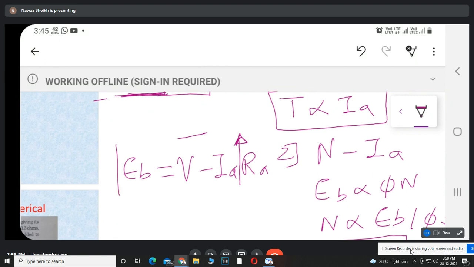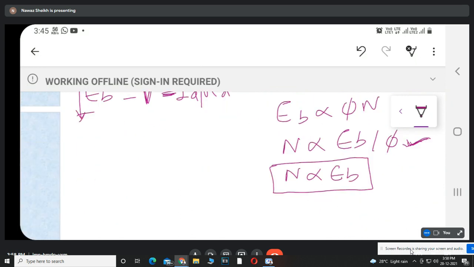It will decrease, because this voltage is constant. So if the value of armature current increases, it means the IaRa voltage drop will increase, and if the voltage drop increases, back EMF will decrease. So if we are increasing the value of armature current, the back EMF will decrease, and if the back EMF decreases, speed also decreases.